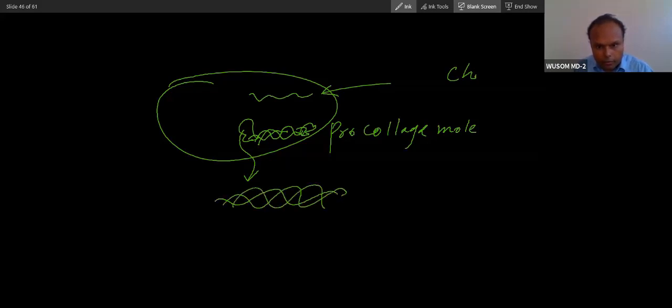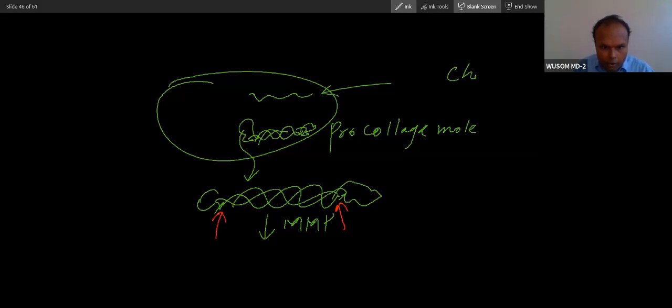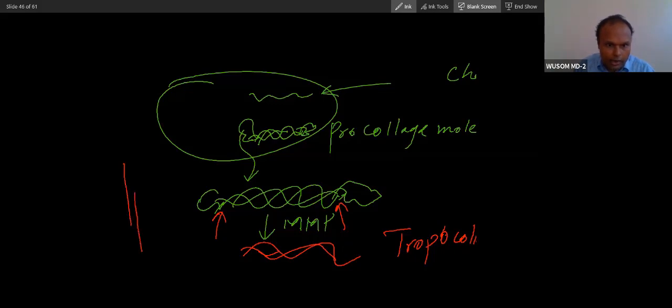Now this pro-collagen molecule, this triple helix which has an N terminal and C terminal, will be cleaved by matrix metalloproteases that are present in the extracellular matrix. It is a zinc-containing protease, a metalloprotease. So it will cleave here at the carboxy terminal and here, and that is how it will make this type of protein without the terminals, and this is called tropocollagen. And this tropocollagen will align like this in a staggered fashion.